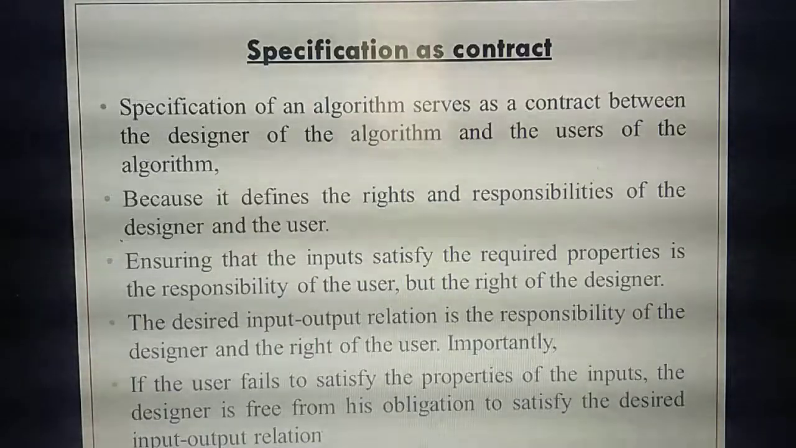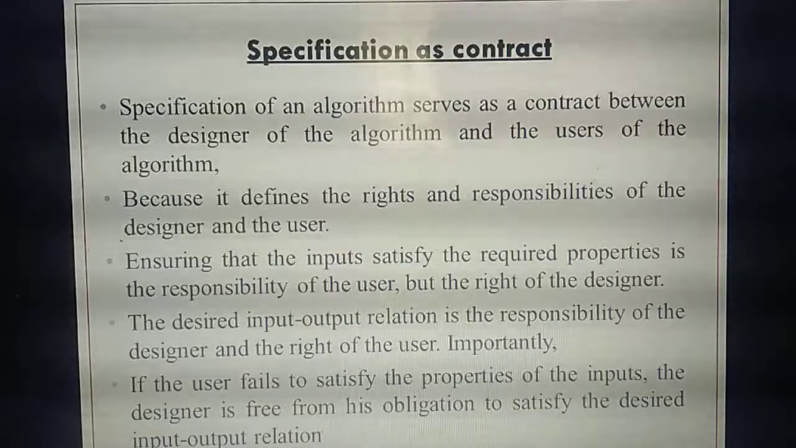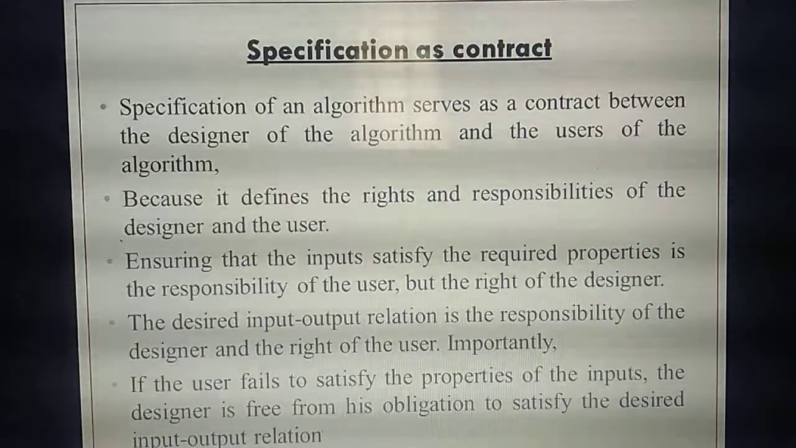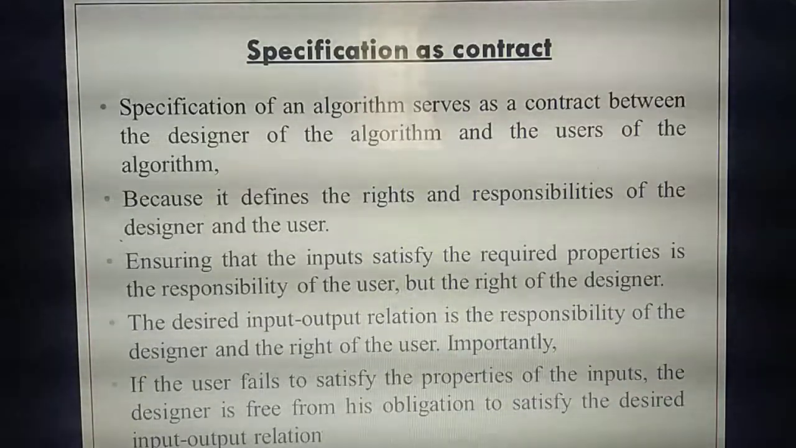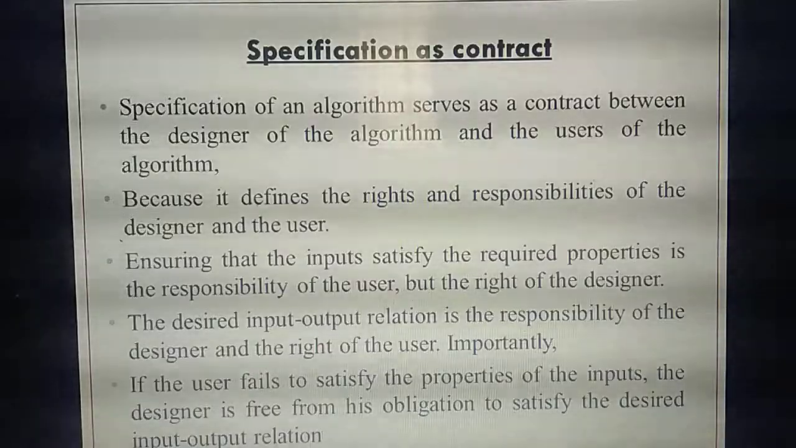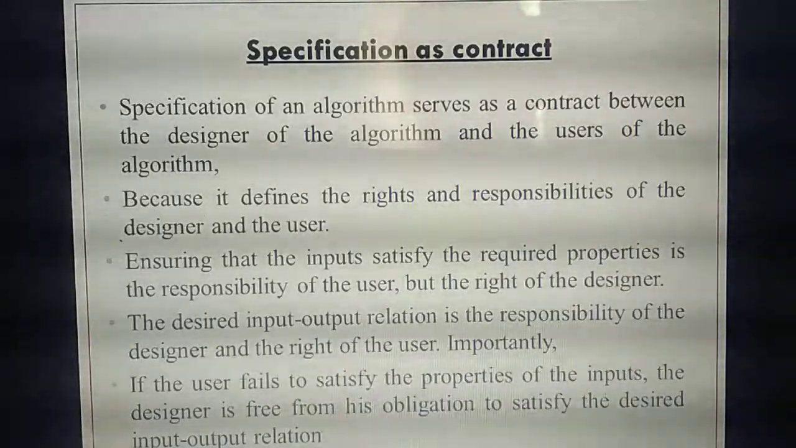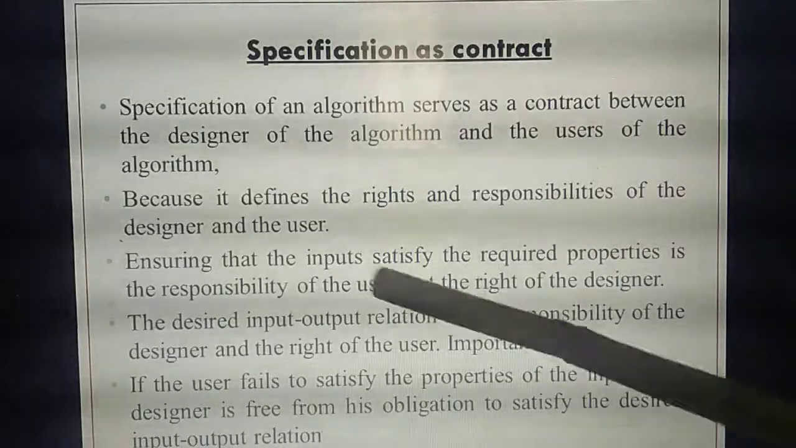If you give the measurements correctly, based on that, the tailor will stitch the cloth correctly. If you give the wrong measurements, the tailor will also stitch with the wrong measurement. So input-output relation means the responsibility. Whose responsibility will it be? Both of them have responsibilities, the user as well as the designer. Understand? So, next point.